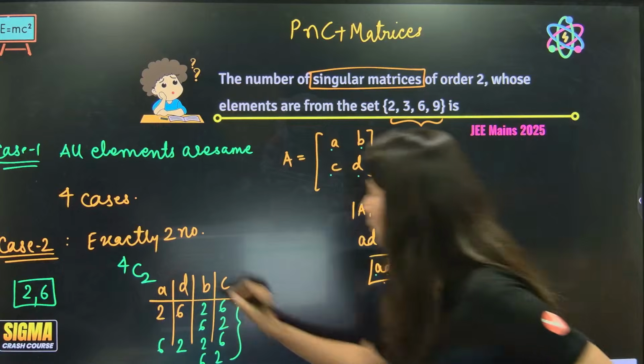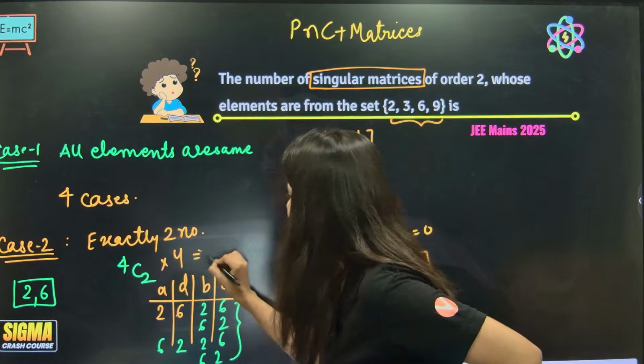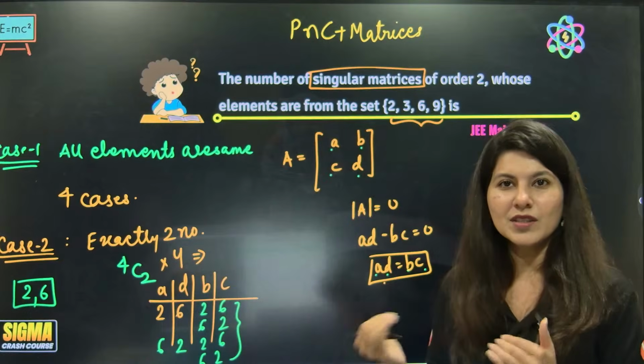So 4C2 into 4. 4C2 is what? 4 into 3 by 2.